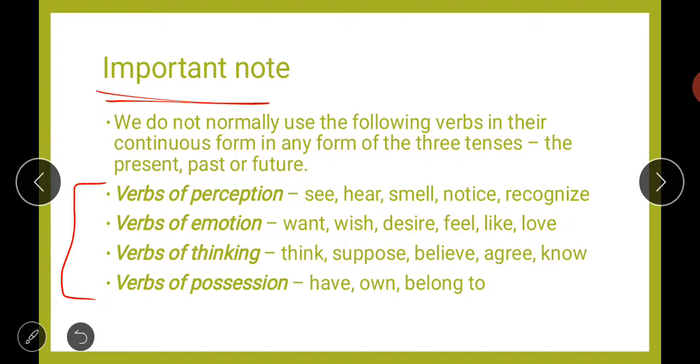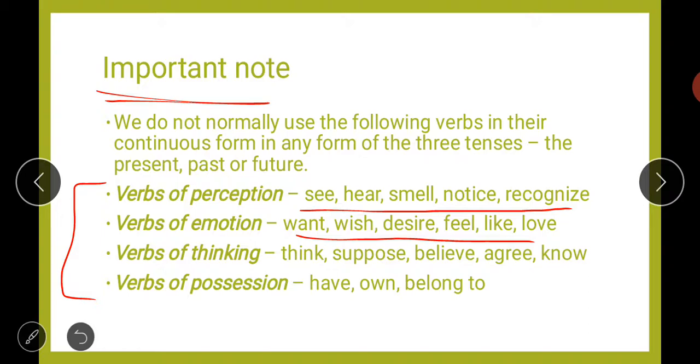First here are verbs of perception. Perception means a way of understanding something. So verbs like see, hear, smell, notice, recognize, we will use these verbs as they are even when we are using them in present continuous, past continuous or future continuous. Next, verbs of emotion, like want, wish, desire, feel, like or love, these will remain as they are.